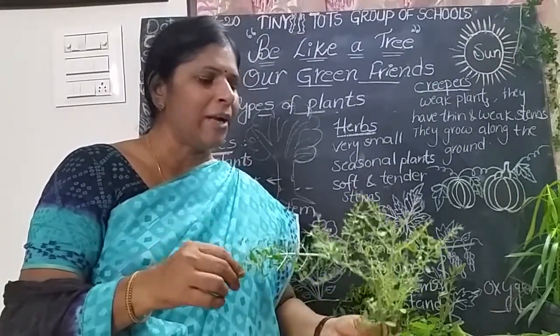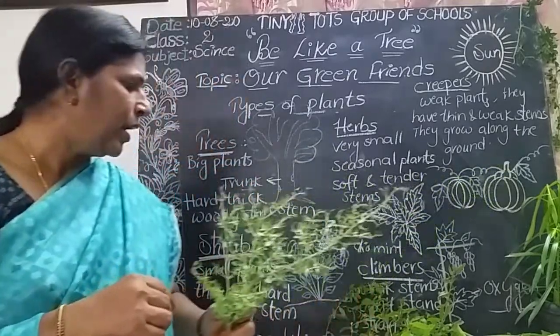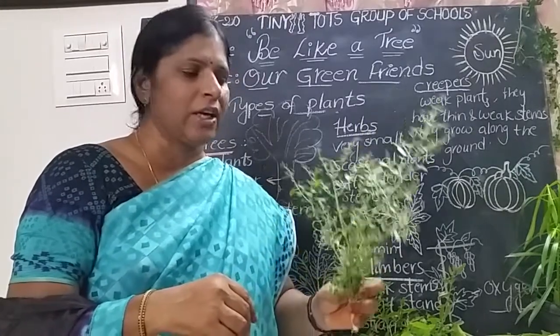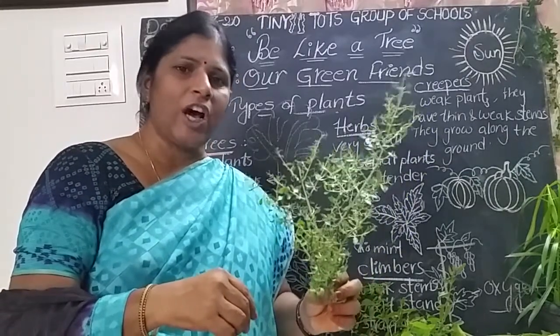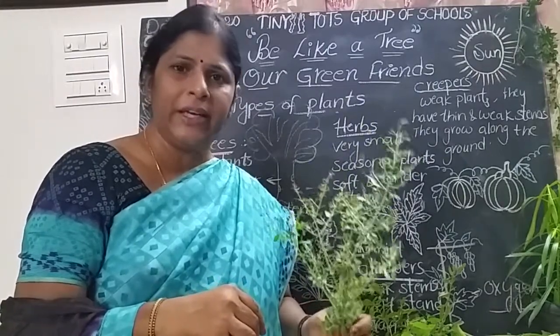Sometimes some plants produce a number of stems, and those stems also touch the ground. Shrubs also live many years, but they are smaller than the trees.